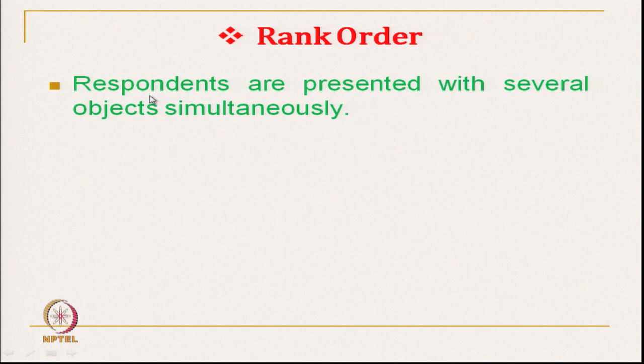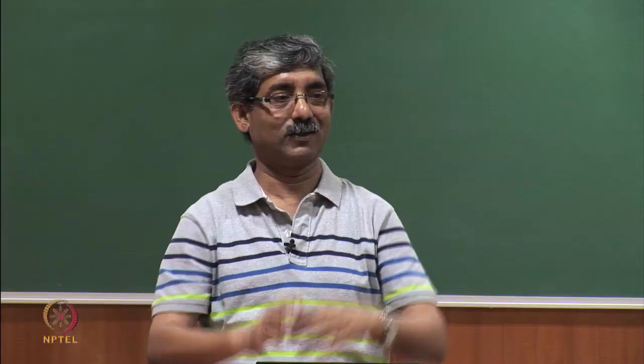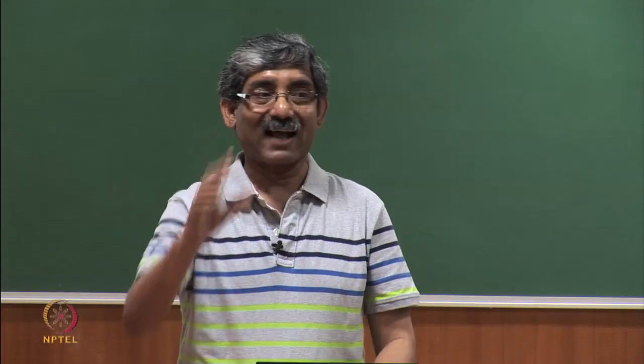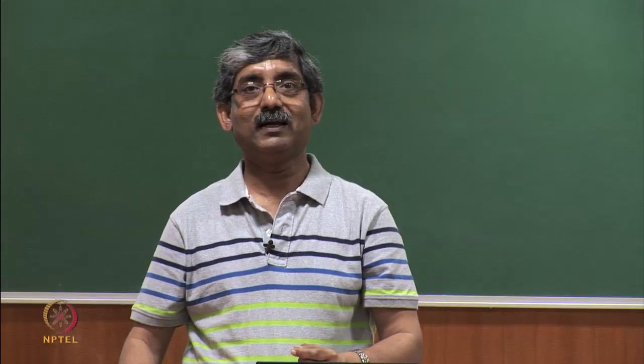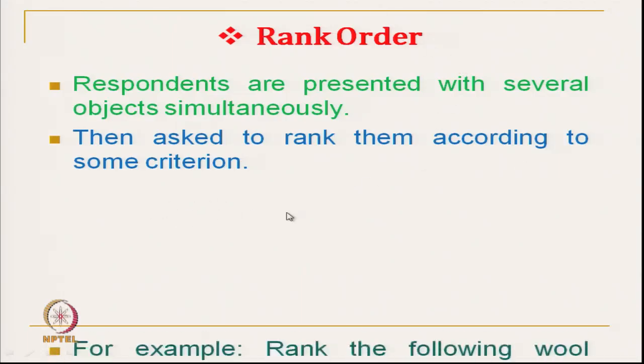Next is the rank order. Respondents are presented with several objects simultaneously, like wool is given. So, 10 different types of wool or 3 different types of wool garments are given, and he is asked to rank them according to some criteria.